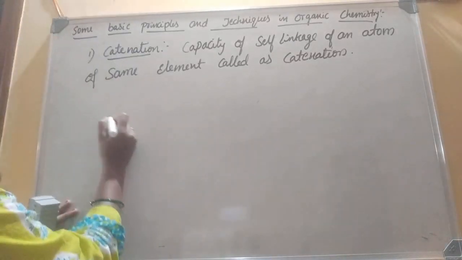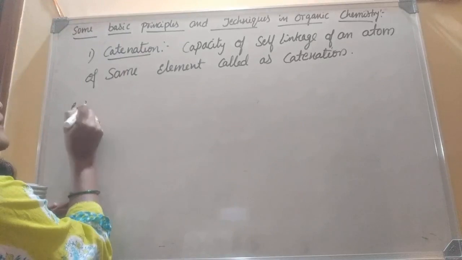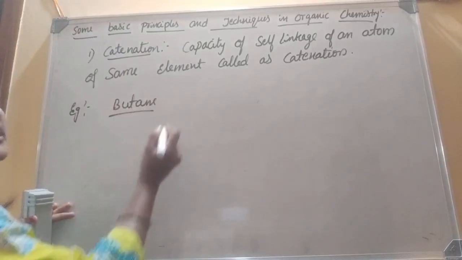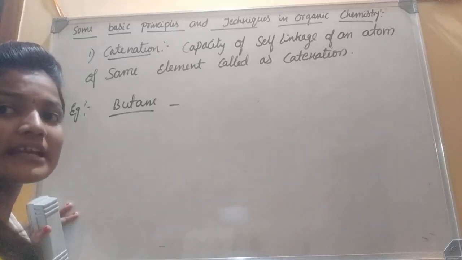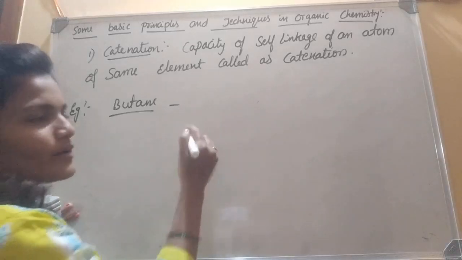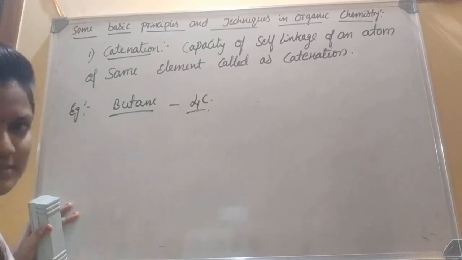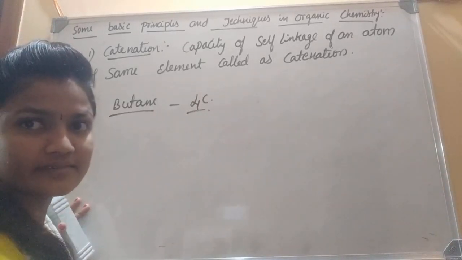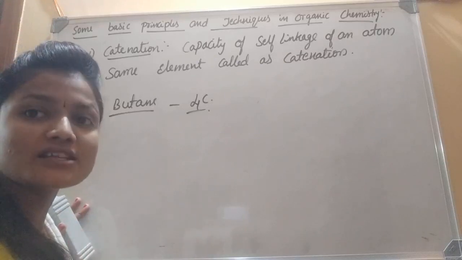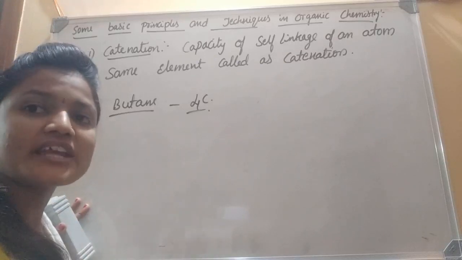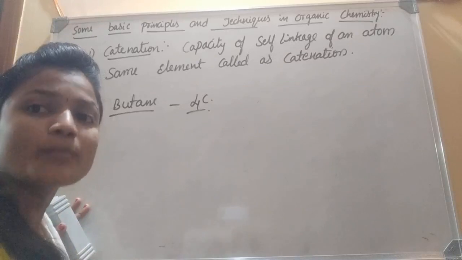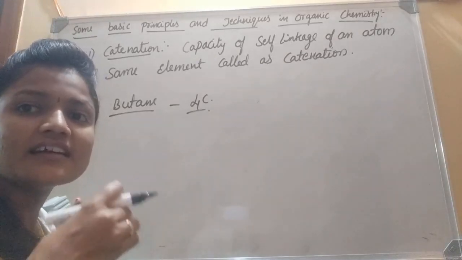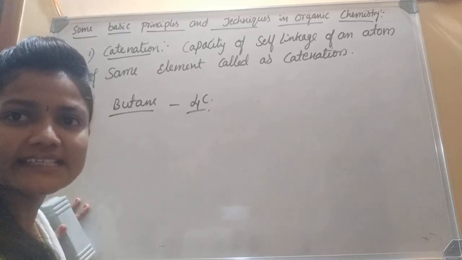For example, I am taking butane. The number of carbon atoms is 4. If the carbon connectivity is different, then the shapes are also different, and when the shape is different in different molecules, the properties are also different. Get it, dear children?